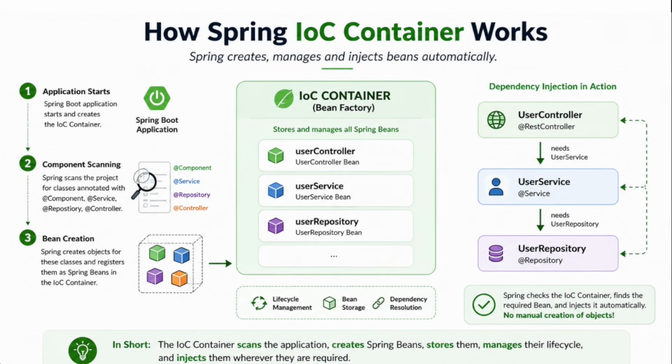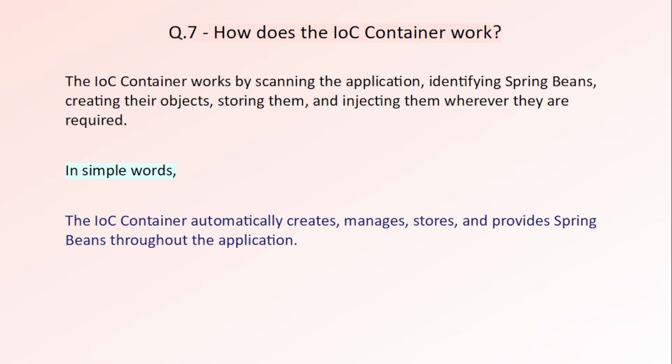Now suppose your user controller needs a user service. Instead of creating a new object, Spring simply checks the IOC container, finds the existing user service bean and injects it automatically. The same happens when user service needs user repository. So the IOC container is not just creating objects, it's also storing them, managing them and providing them whenever they are needed. So if an interviewer asks, how does the IOC container work? You can say the IOC container scans the application, creates Spring Beans, stores them, manages their life cycle and injects them whenever they are required. So that's all about how the IOC container works. Now let's see the next question.